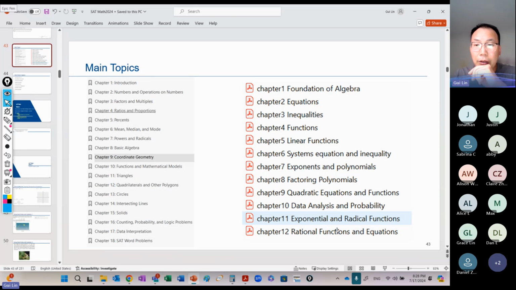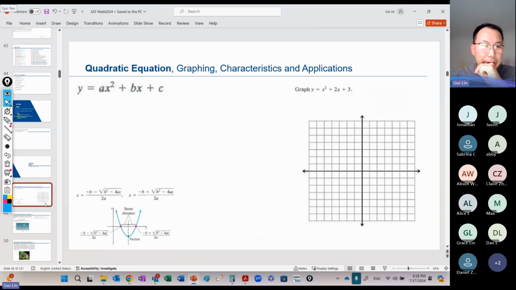And like the earlier one, we had two questions about 55%, right? And rational functions and equations, these are all related to polynomials, right? So let's go back to chapter 9 here, quadratic equations and functions. I thought we taught that part in algebra in the last couple of weeks. I'm going to go through that one more time. Let's spend some time here one more time.